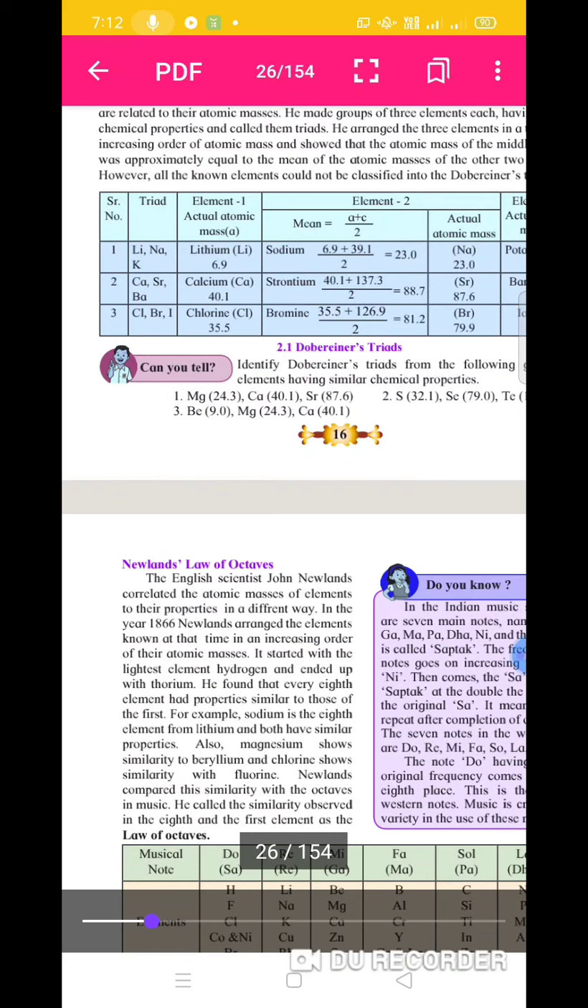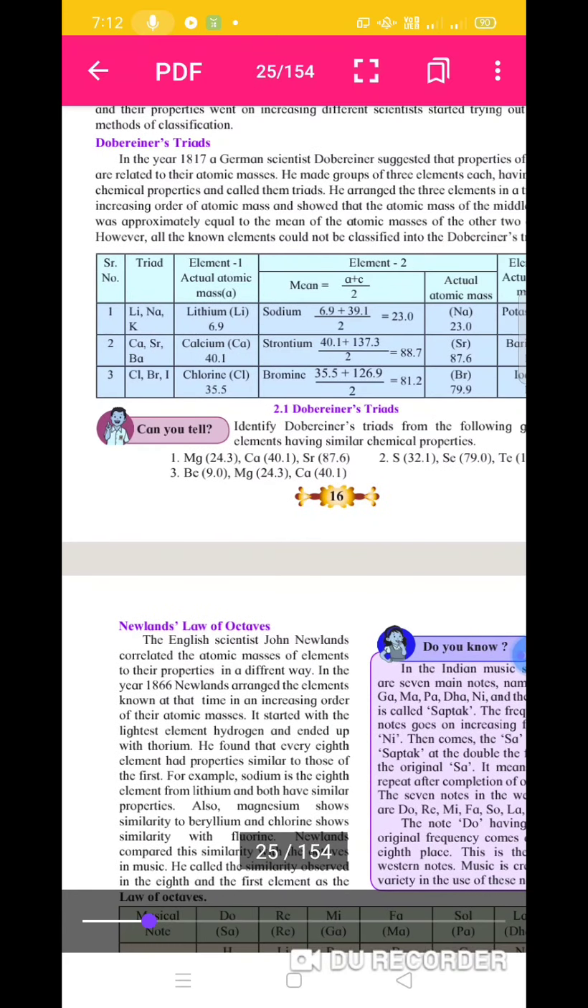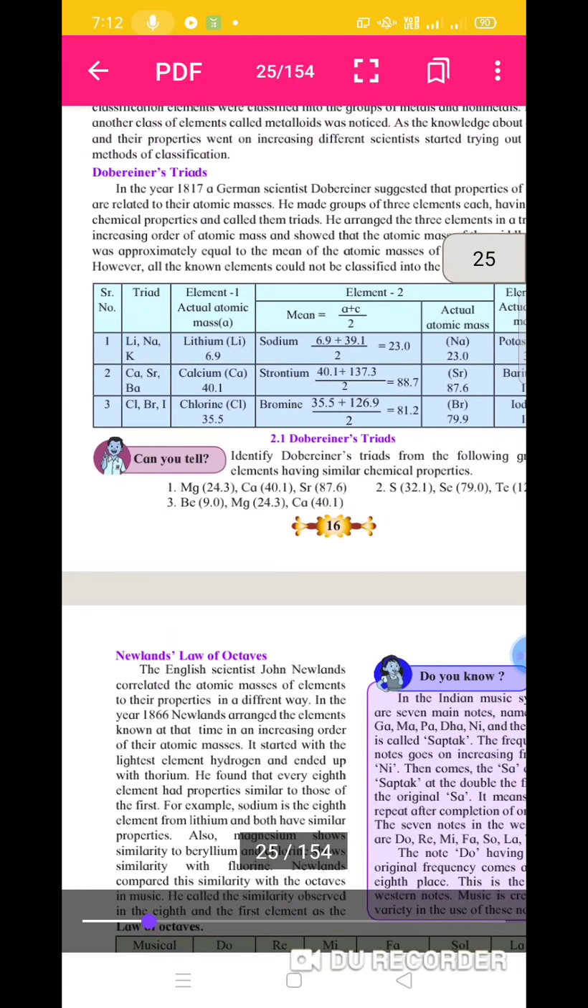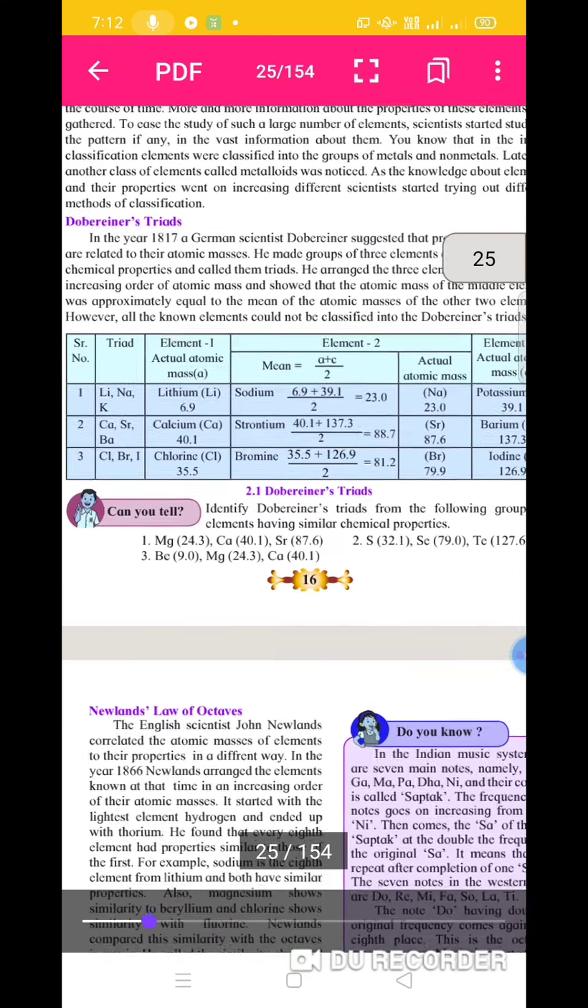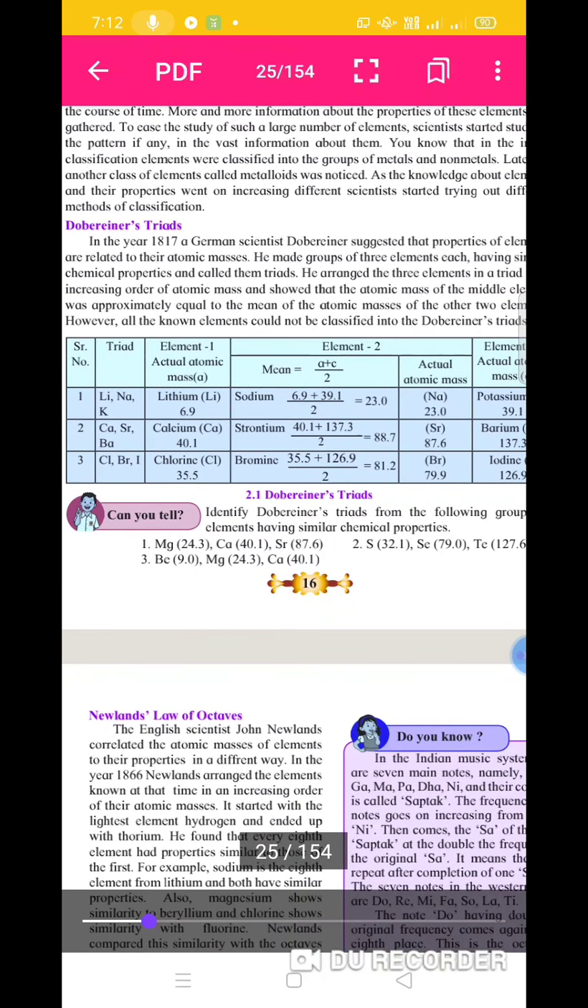Do you know lithium has the atomic mass 6.9, and potassium has the atomic mass 39.1, and the middle element sodium has the average atomic mass of lithium and potassium. Here the average is 23, and this is the atomic mass of sodium.